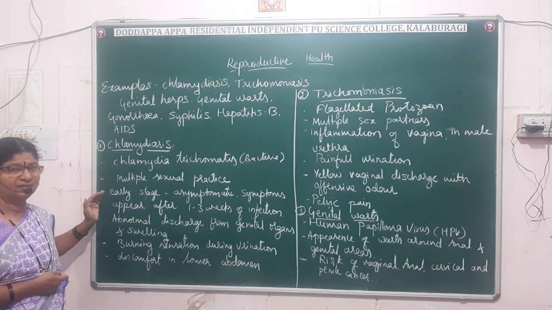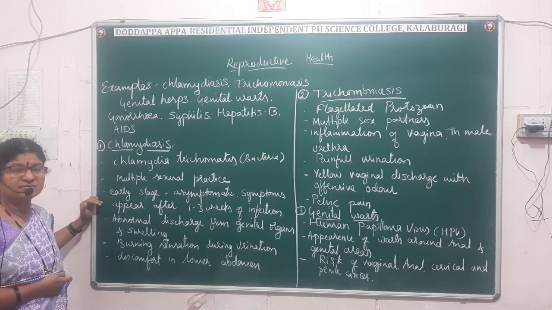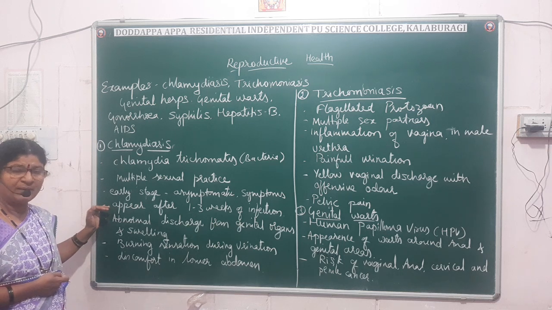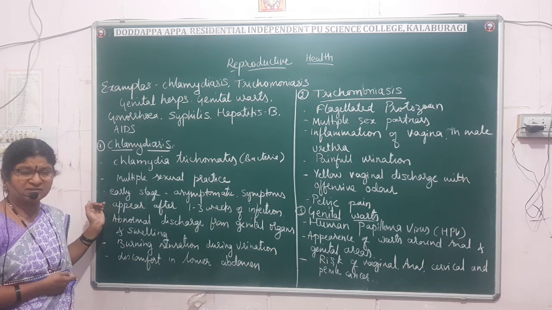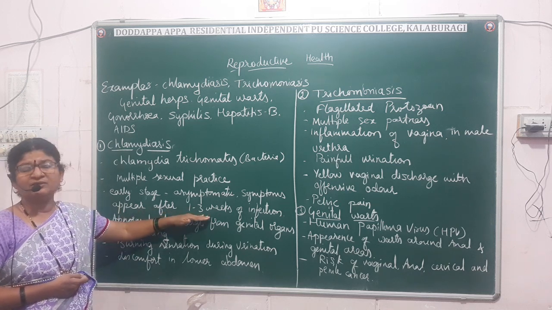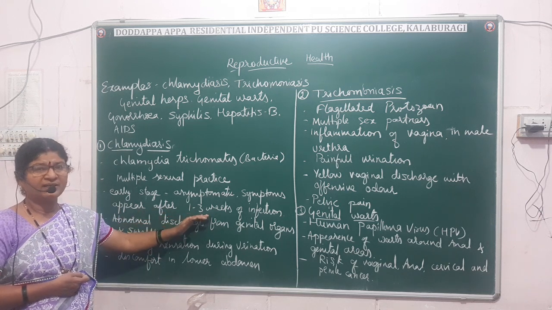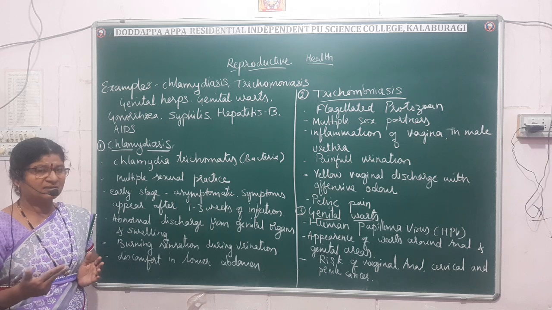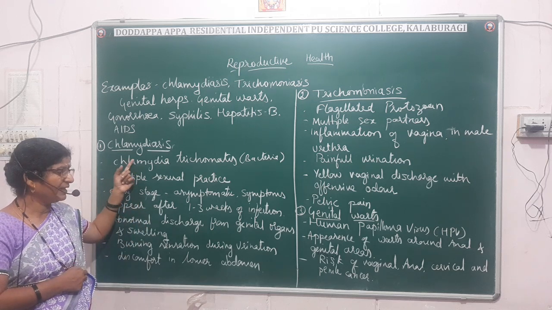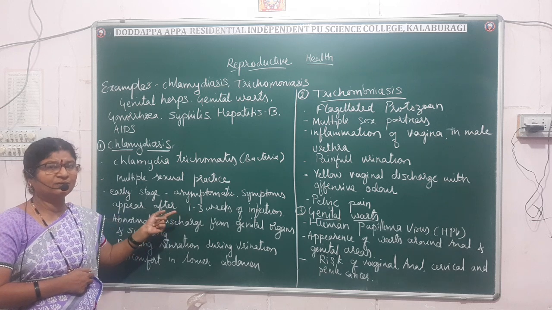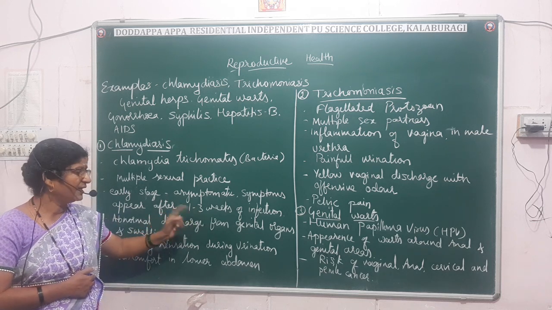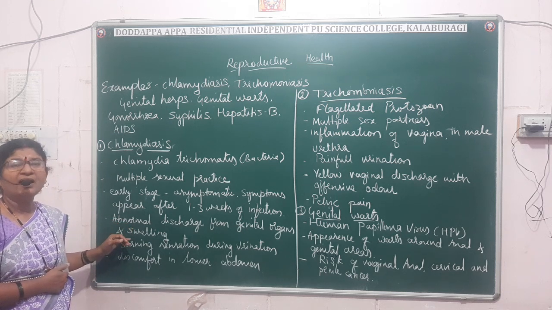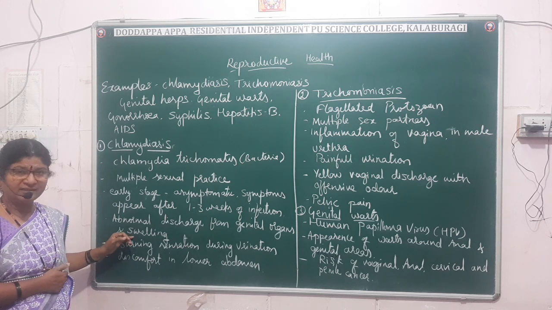Initially chlamydiasis is asymptomatic. We will not come to know that one has chlamydiasis, but symptoms appear after 1 to 3 weeks of infection. This is the incubation period. What is the incubation period? It is the time period between the infection and the appearance of the symptoms. So in chlamydiasis, the symptoms appear only after 1 to 3 weeks of infection. Here abnormal discharge from the genital organ and swelling of the genital organ are seen.